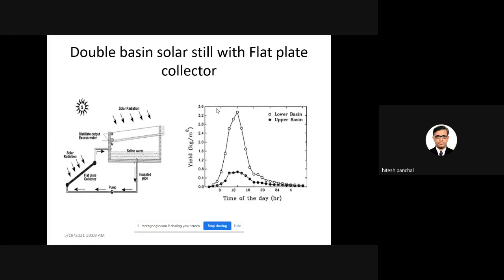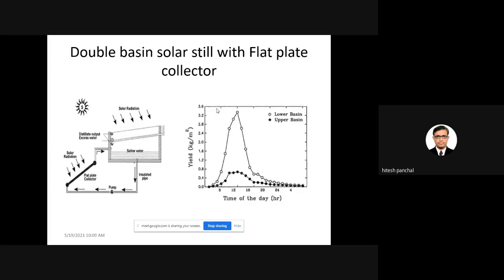So if you use the double basin solar still, what will happen? The latent heat of condensation that is lost to the atmosphere will be utilized to heat the water of the upper basin. This is the basic concept of why the double basin solar still has been used. The second experiment was also done by the same team members, coupling a flat plate collector with the lower basin.